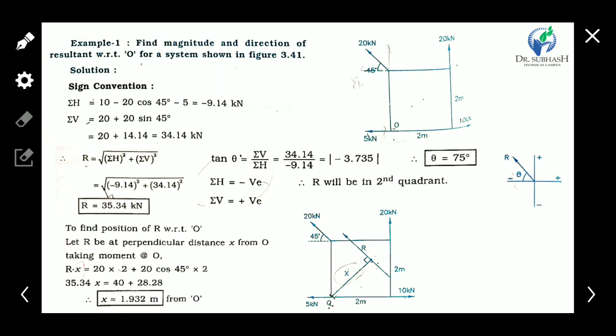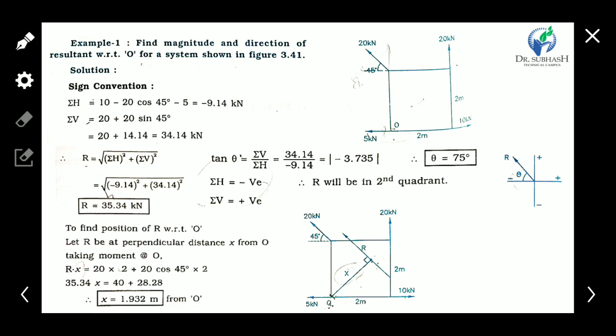First consider the horizontal forces: 100 kilonewton is positive, 5 kilonewton is negative, and this component 20 cos 45 is negative.